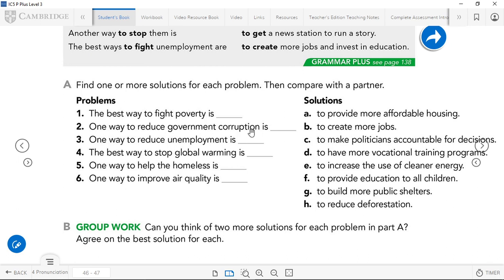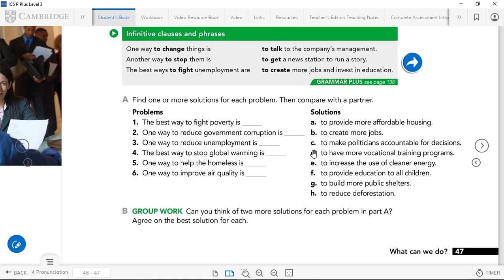One way to reduce government corruption is to make politicians accountable for decisions. That's one of the solutions. One way to reduce unemployment is to create more jobs, actually. The best way to stop global warming is to increase the use of cleaner energy. See, there are different ways to use this. You can comment your answers down below.